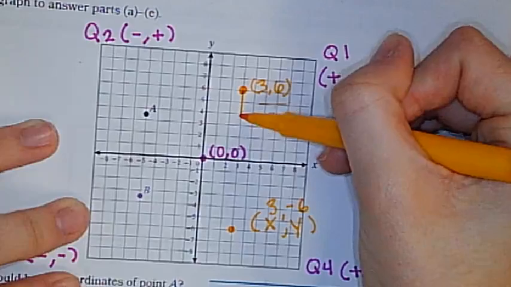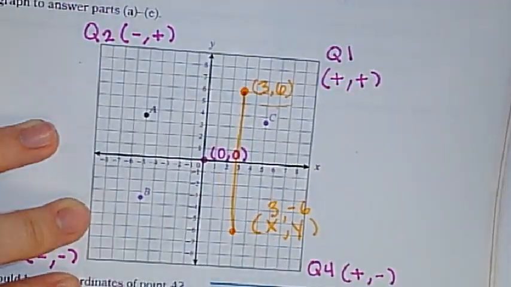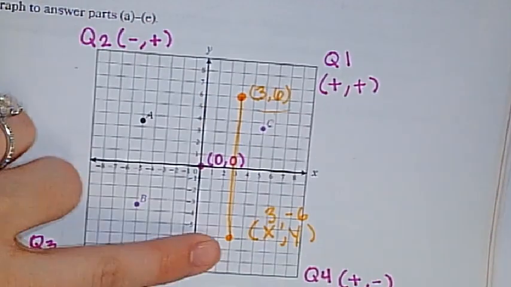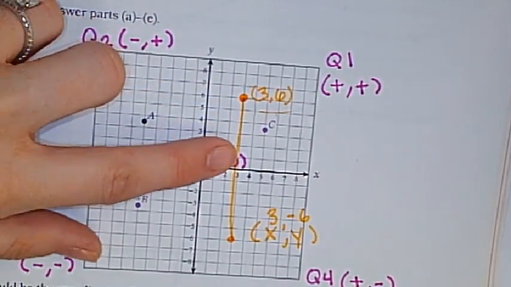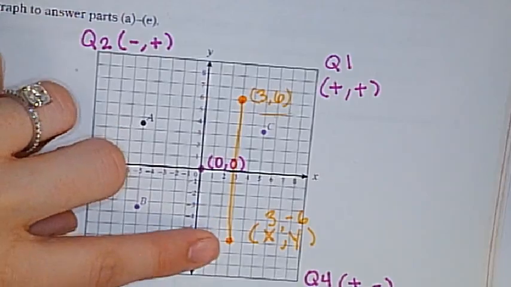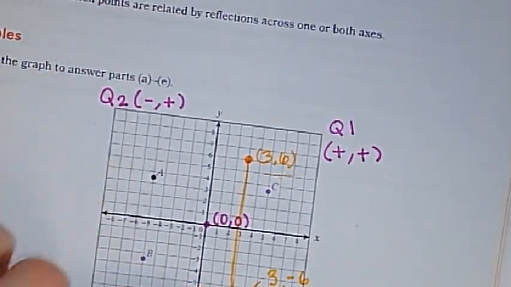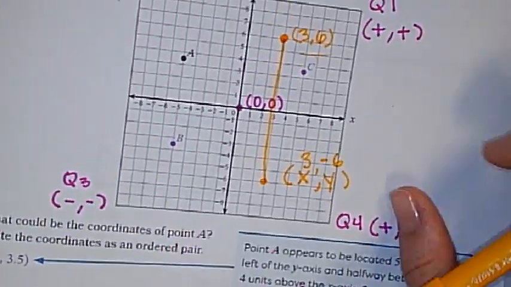I want you to draw a line to connect the two. When I connected this point to this one, what line did I go on top of? What line did I cross through? X. So it's a reflection of which axis? The x-axis. Let's look at the two that they did for us.